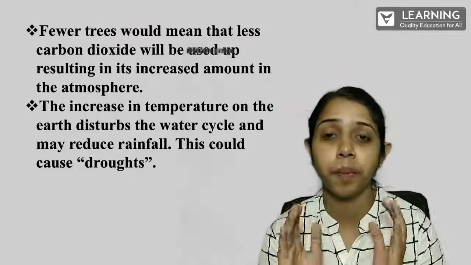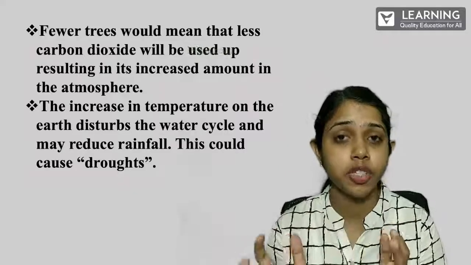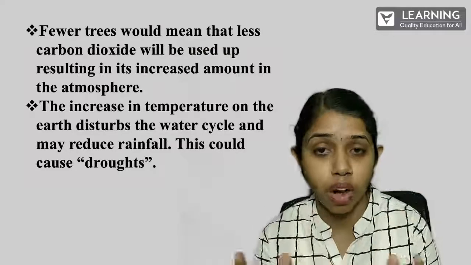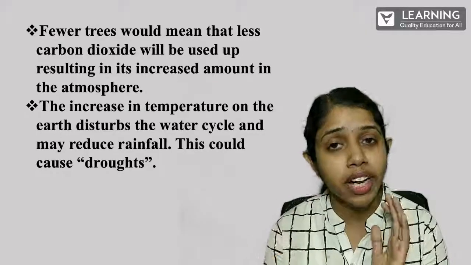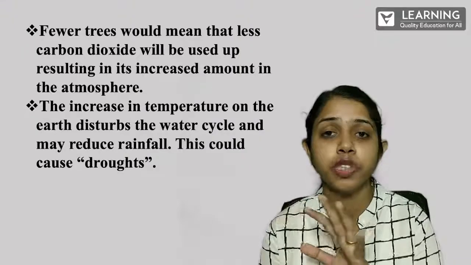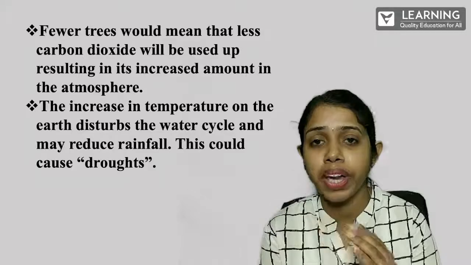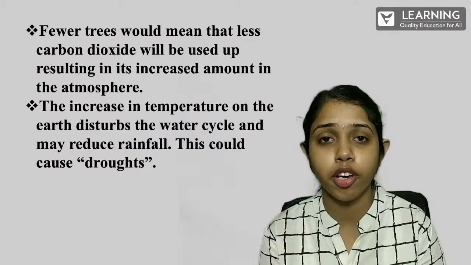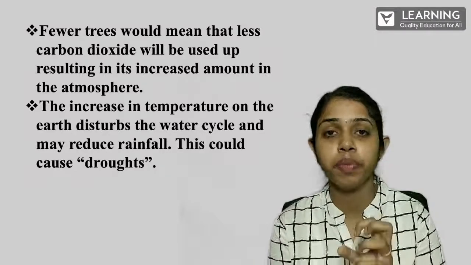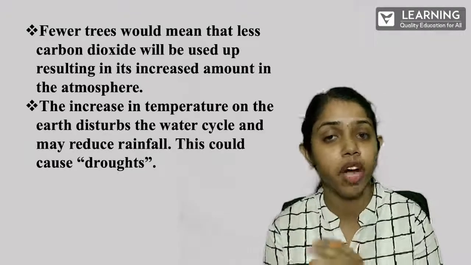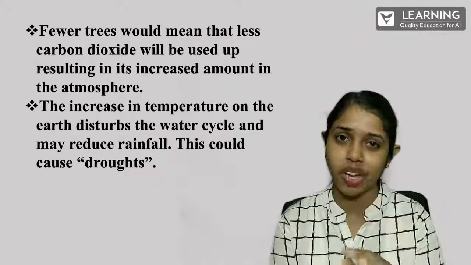We will not get proper rainfall, because of which there would be situations where we fall into droughts. Yes, the water cycle is affected, because of which we are not getting the rainfall, and the situation goes into a drought type of condition, where it is very difficult for us to grow any crops because the land is very dry, there is no water, and even humans cannot survive in such an environment where there is higher temperature, no water, and even the soil is not good.